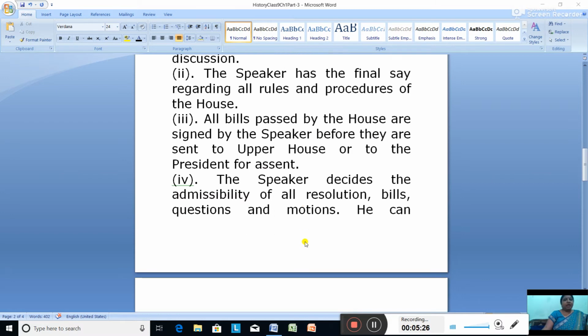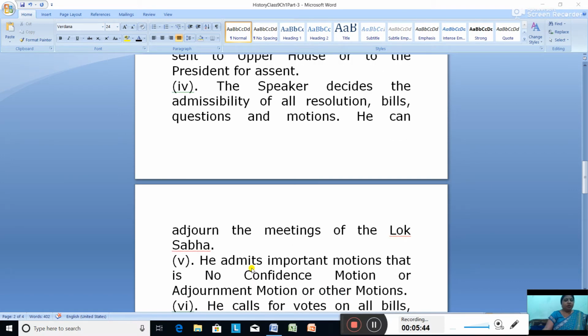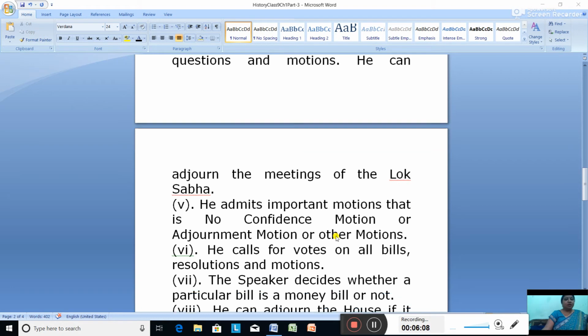Then the Speaker decides the admissibility of all resolutions, bills, questions and motions. Okay, we have several motions. He can adjourn the meeting of the Lok Sabha. So who adjourns the meeting of the Lok Sabha? It is adjourned by the Speaker. He admits important motions, like no confidence motion, adjournment motion, censure motion. We have so many motions. Who admits important motions? It is admitted by the Speaker.